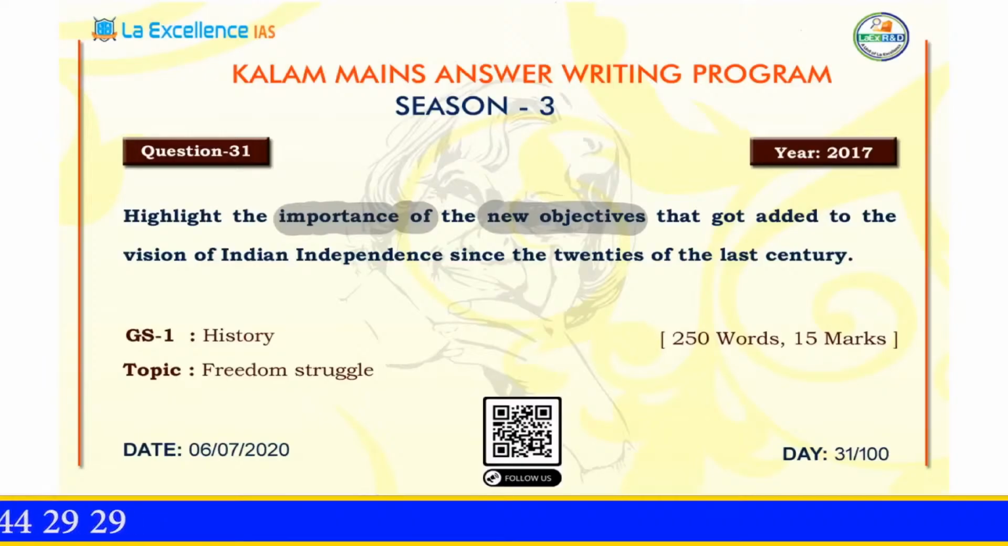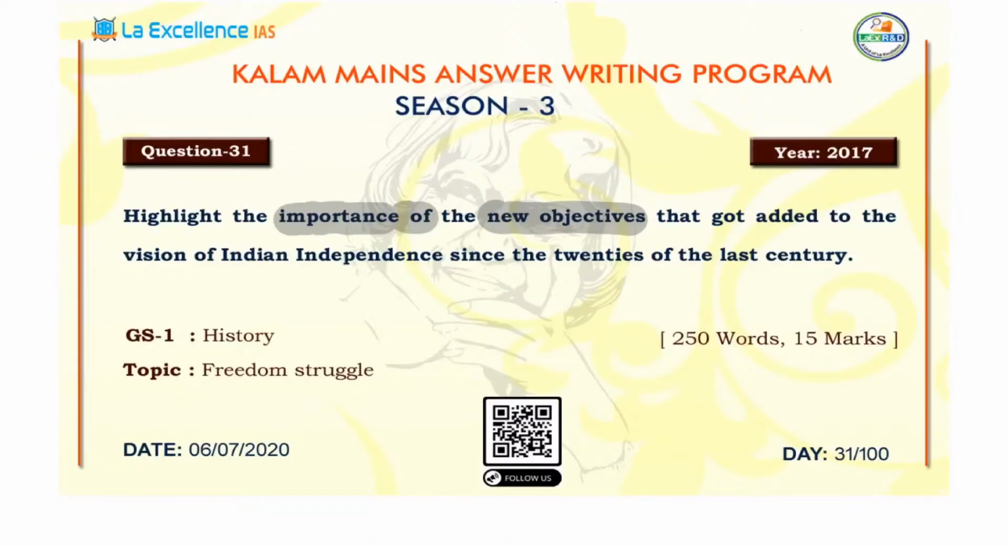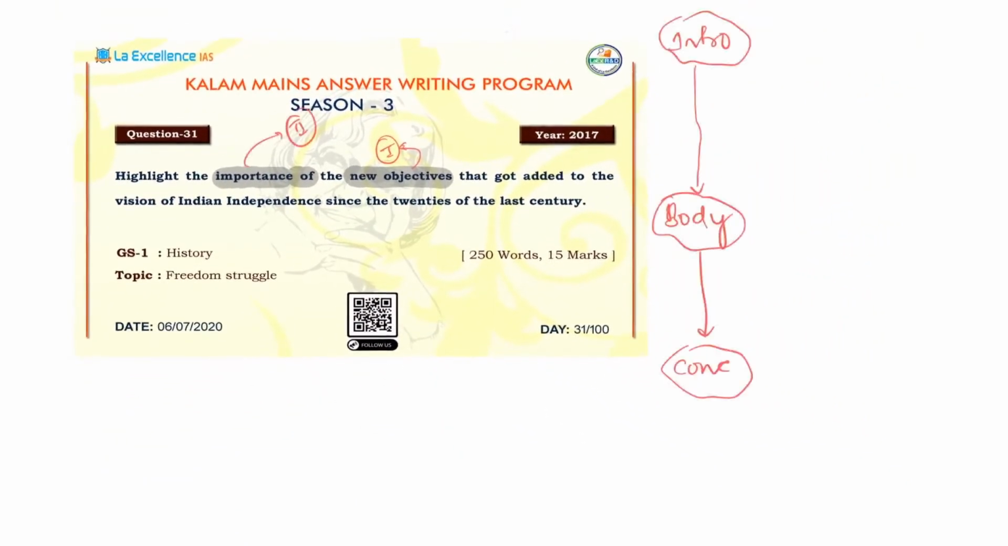So we usually divide the question into different parts, and in relation to this question, how can we divide it? One obvious side heading is to talk about the new objectives that got added, and the second side heading will be the importance of the new objectives. I want you to look at the question very clearly. It is not asking you to just list down whatever objectives came up in the 1920s and 30s. For example, in the 1920s you had a strong socialist and Marxist push. There was also a considerable rise in revolutionary activity.